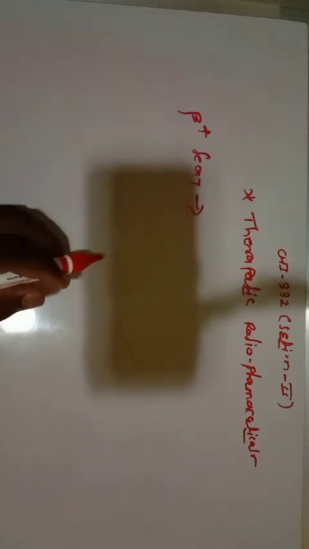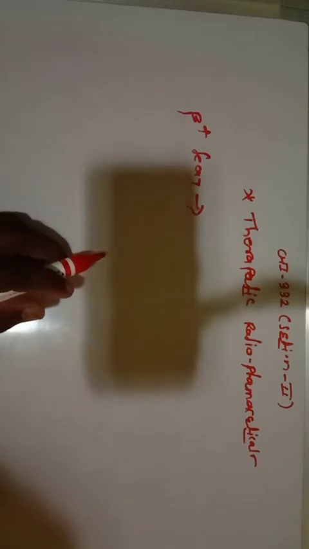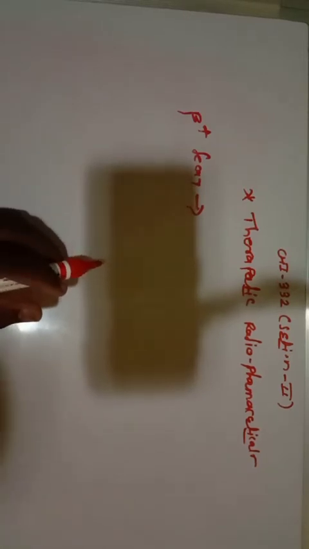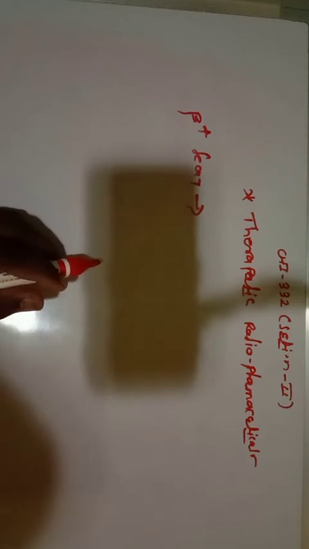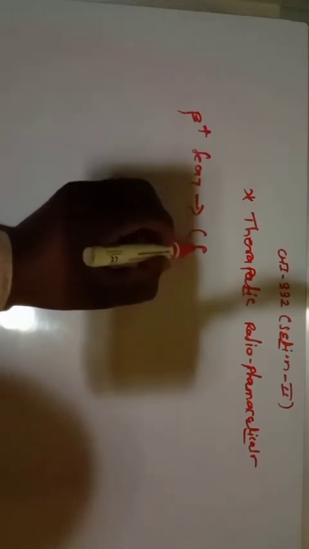Beta plus decay is just opposite to that of beta minus decay. In this case, there is positron emission, so beta plus decay is also known as positron emission.